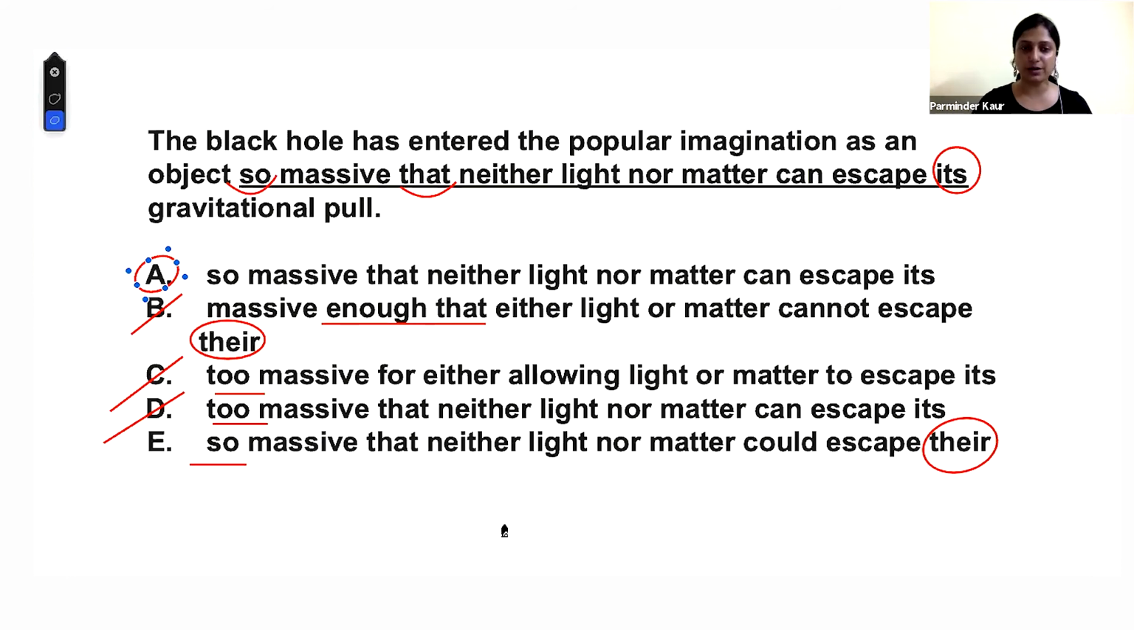But when you are doing a review, when you're seeing how you have done, you should see several things. "Enough that" is a wrong idiom, and we know "to" for "for" is again wrong. So: massive that neither light nor matter can escape its gravitational... Whose? Black hole. Okay. Yes.